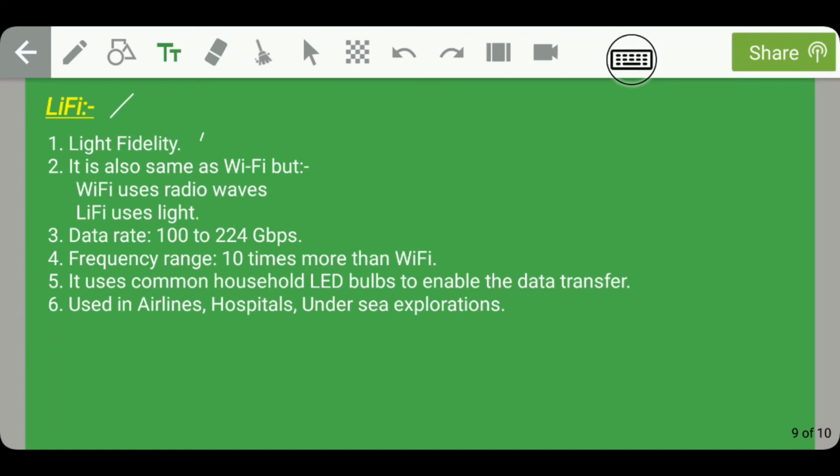So how is it transferring the data between two devices? It is using common household LED bulbs to enable the data transfer. So this LED bulb is providing some light. Using that light, it can make the data transmission between two devices. So this is what Li-Fi is. So this Li-Fi is used in airlines, hospitals and undersea explorations.